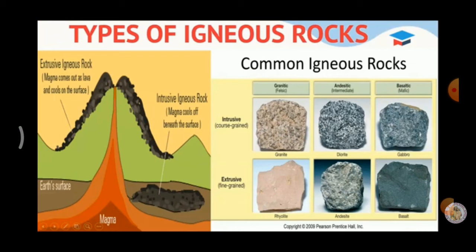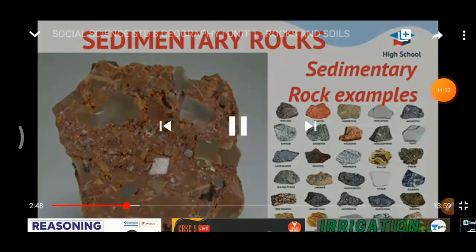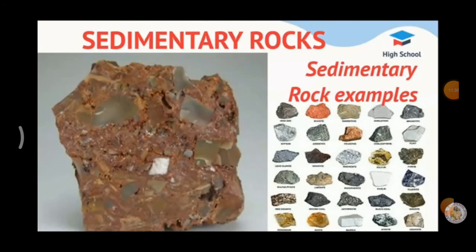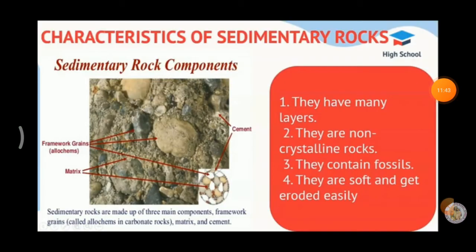After igneous rocks, we saw about what? Yes, sedimentary rocks. The word sedimentary is derived from the Latin word sedimentum, meaning settling down. Sedimentary rocks consist of many layers. Characteristics of sedimentary rocks: these rocks have many layers. They are non-crystalline rocks. They contain fossils. They are soft and get eroded easily. So these rocks are very soft rocks.